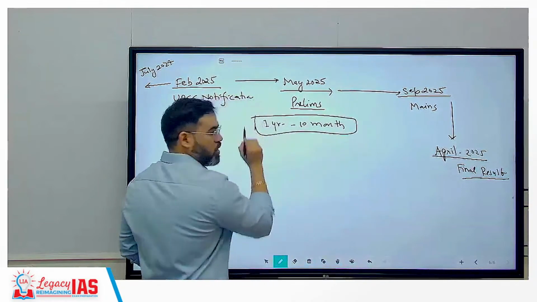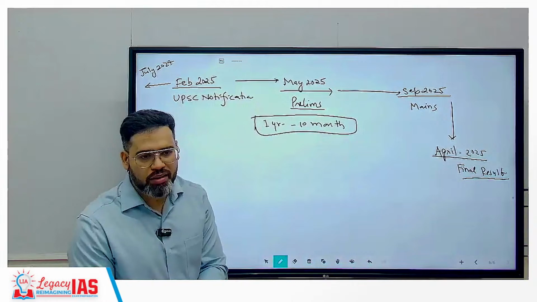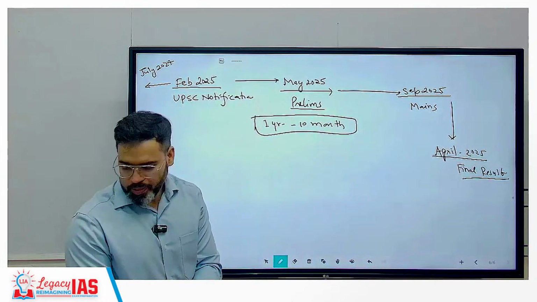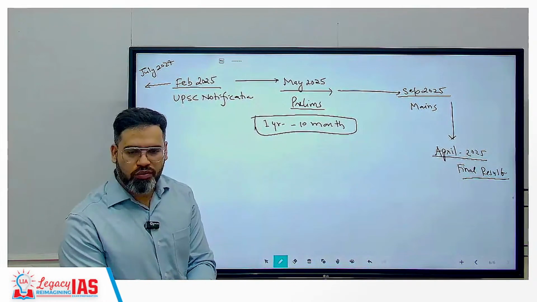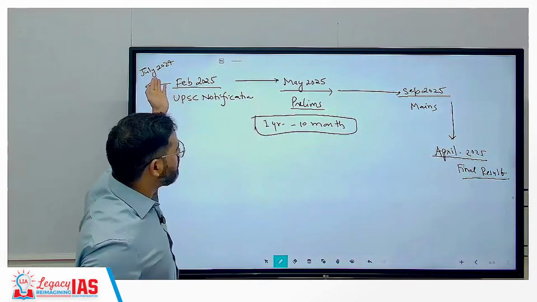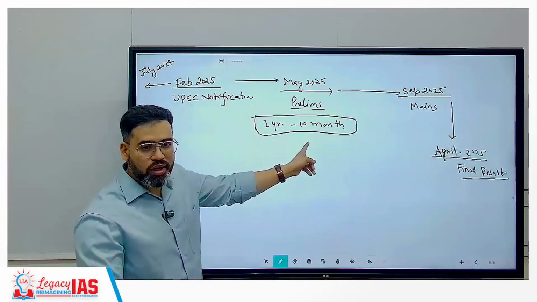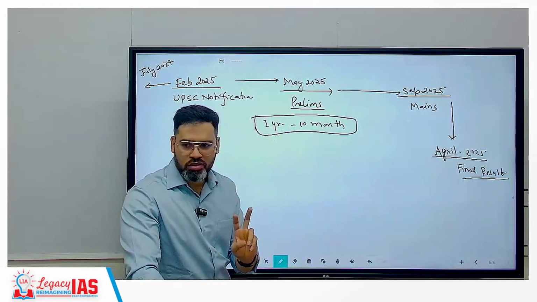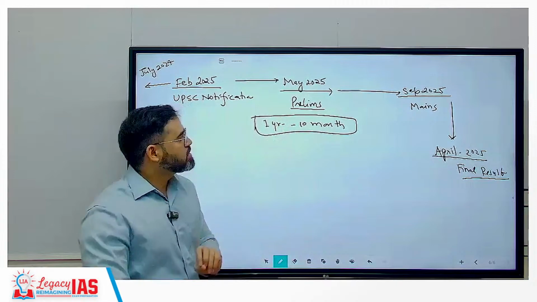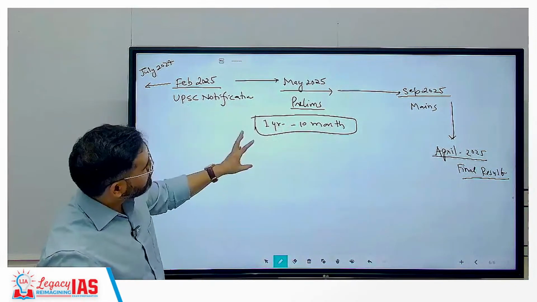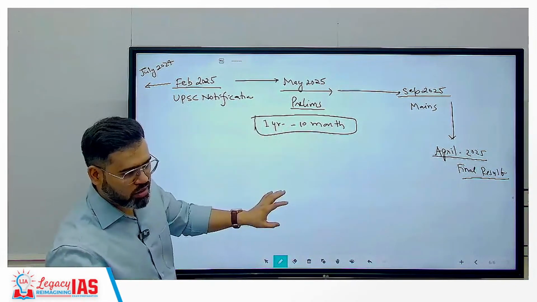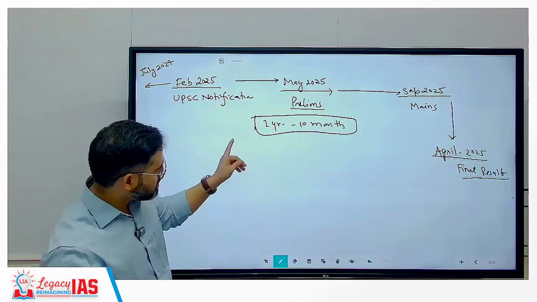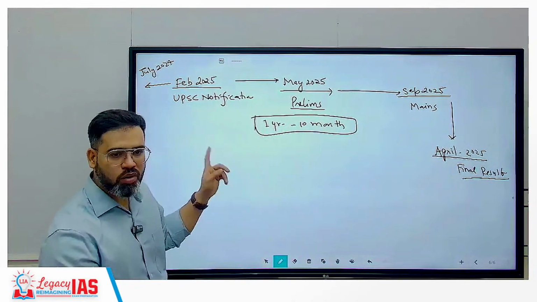This much time is required to prepare for the UPSC. Clear? It isn't that you have been preparing for the last 2 years. You started only now, and it still takes 1 year, 10 months, around 2 years. So you have to give at least 1 year, 10 months to get the rank. In this time, a lot of things are going to happen.